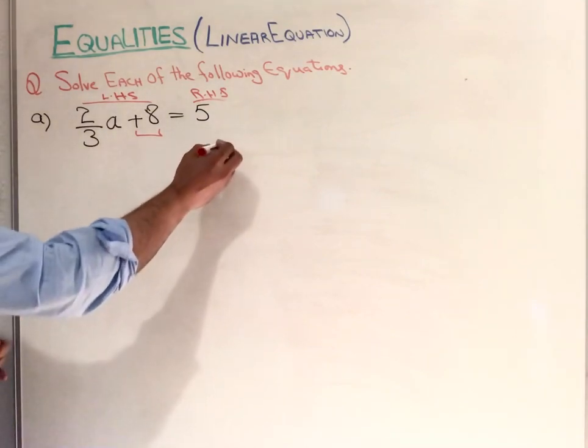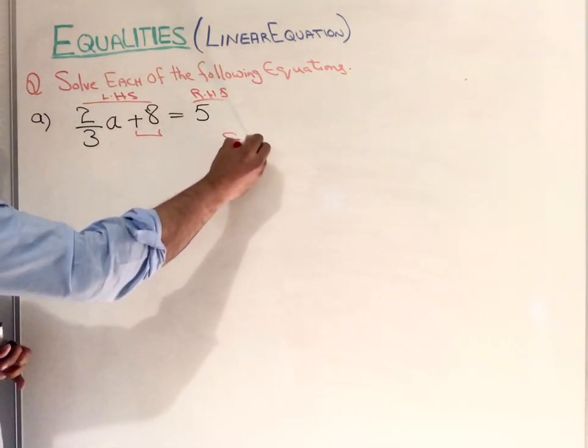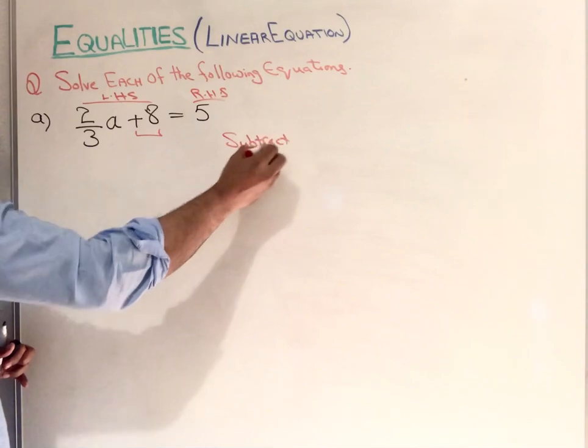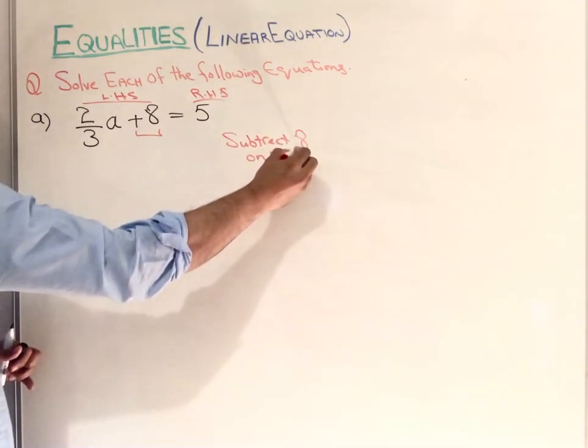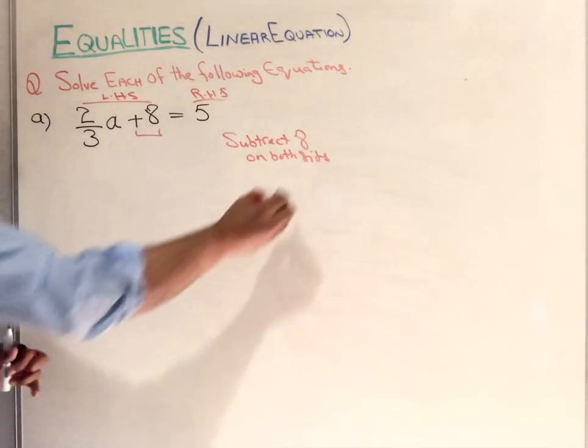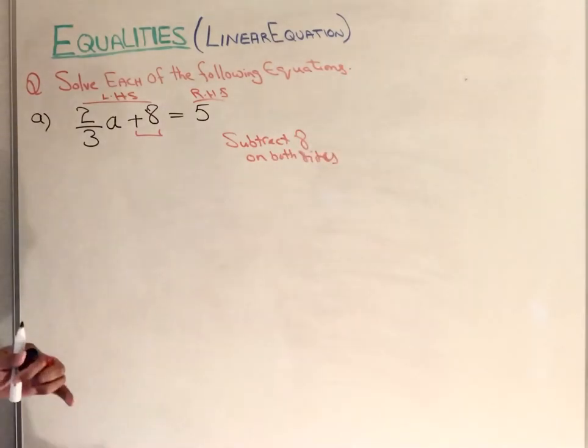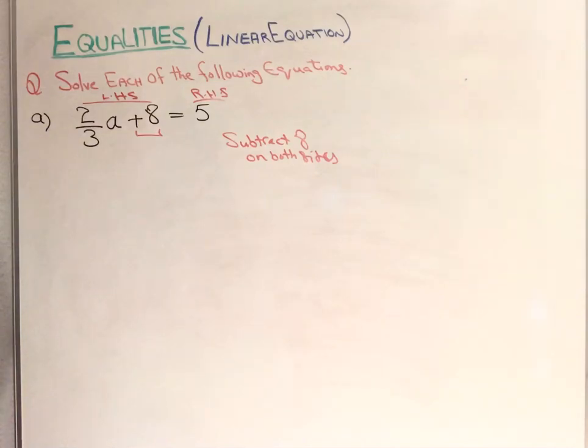So now here we are subtracting 8 on both sides. On both sides we have to subtract. Otherwise, if we do it on one side, then our balancing operation is going to be wrong, and at the end the answer is obviously going to be wrong as well.